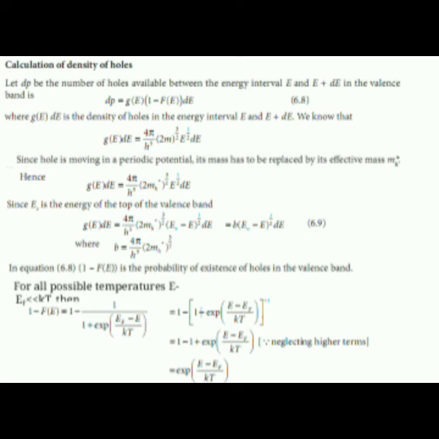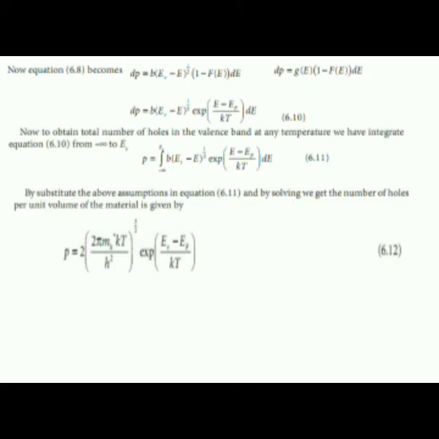In this equation, 1 minus f(E) is the probability of existence of holes in the valence band. For all the possible temperatures, E minus EF less than kT, then 1 minus f(E), which is equal to 1 minus 1 by 1 plus e^((EF minus E)/kT), equals e^((E minus EF)/kT). Now the equation becomes dp is equal to B into (Ev minus E)^(1/2) into exponential of (E minus EF)/kT dE. To obtain the total number of holes in the valence band at any temperature, we have to integrate the equation from minus infinity to Ev.